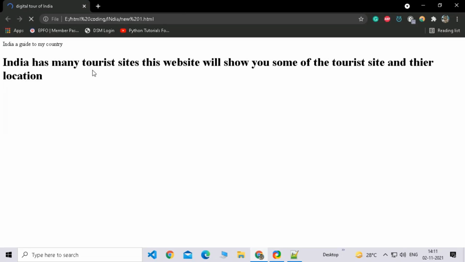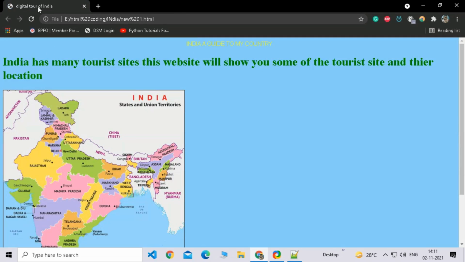You can think of this as a website on a digital tour of India. The title is Digital Tour of India, and the heading is India, a guide to my country. I am an Indian, if you didn't know already, and so this is a website on my country guide. So let's start. India has many tourist sites. Yeah, seriously, many tourist sites. This website will show you some of the tourist sites and their location.